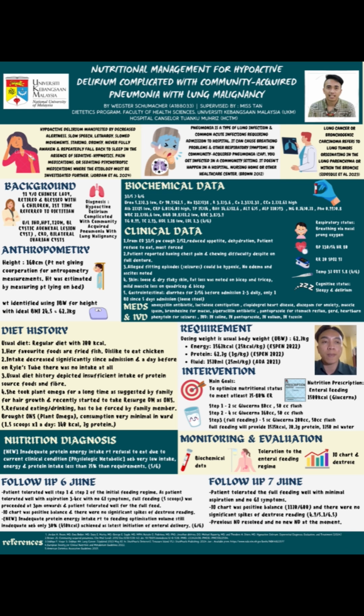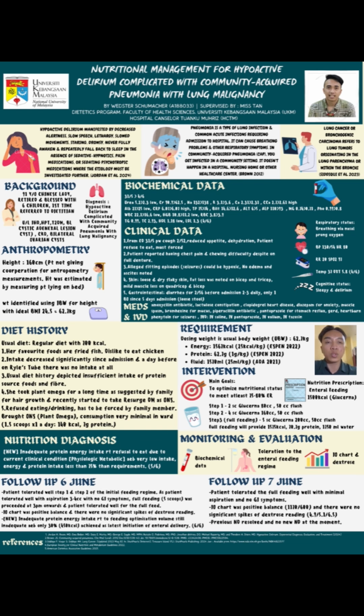The main goal for the patient is to optimize nutritional status to meet at least 75 to 80% of energy requirement, and the nutrition prescription is enteral feeding 1,500 kcal Glucerna. So I will start with step 1 with 2 scoops Glucerna in 80cc, 50cc flush. Step 2, 4 scoops Glucerna in 160cc with 50cc flush as well, and step 3 is full feeding, 5 scoops Glucerna in 200cc, 50cc for flush, and full feeding will provide 1,575 kcal, 70.7 gram protein, and 1,750 ml of water. The monitoring and evaluation will be biochemical data, toleration to the oral nutrition support, intake output chart, and dextrose.